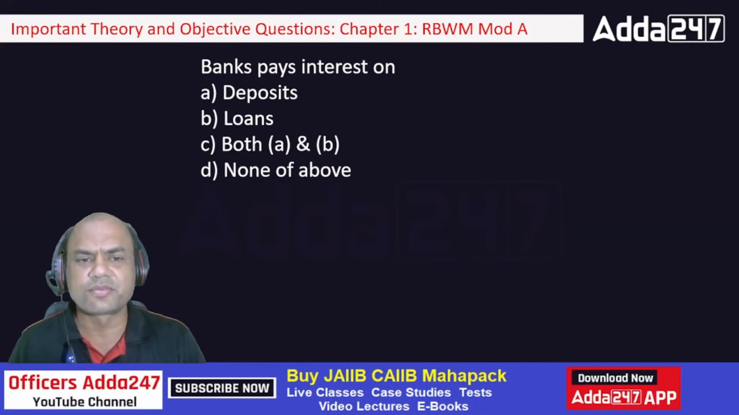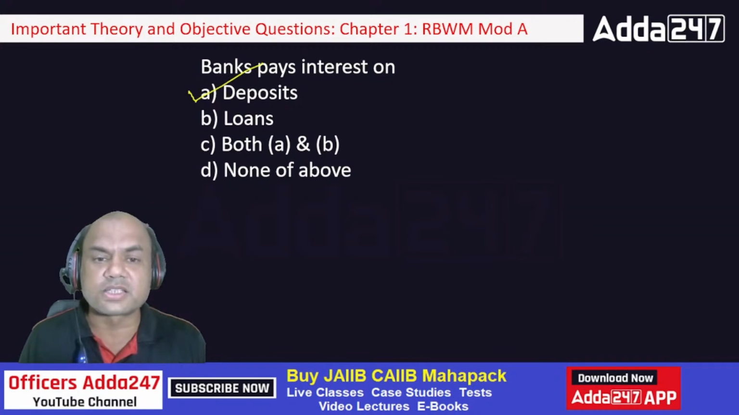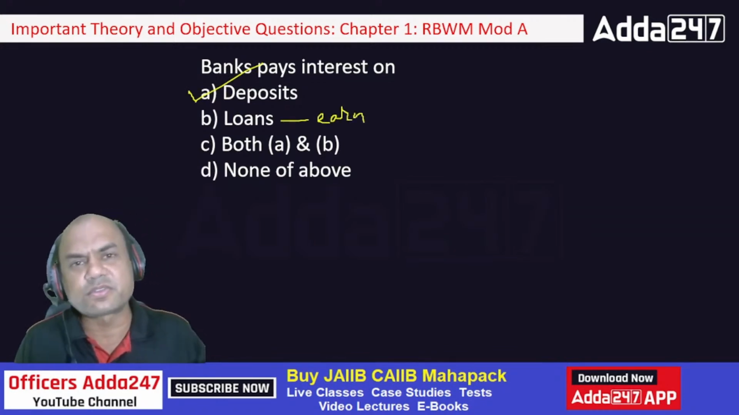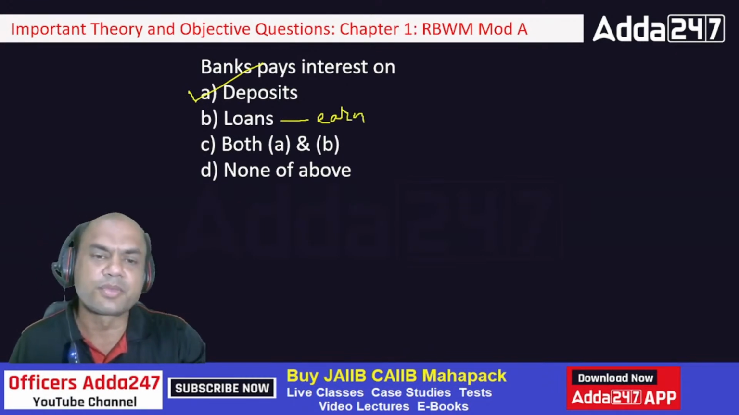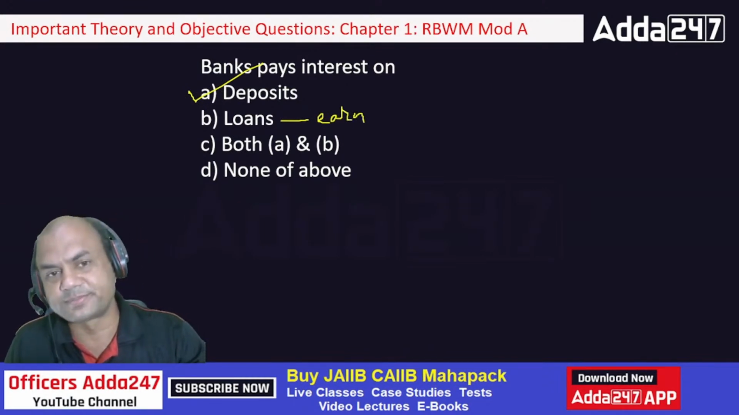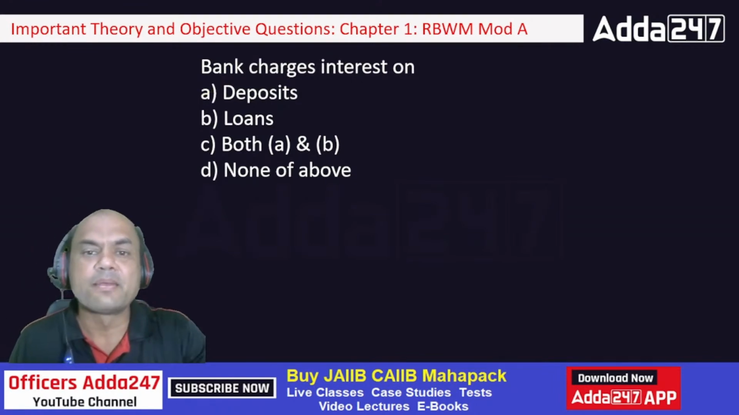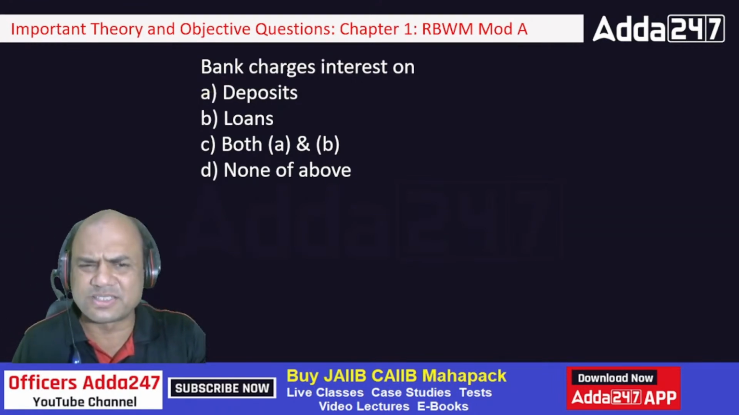Deposits, isn't it? On loans, we earn interest. Here we earn. That is the income source for the bank. Right? That is the basic function, isn't it? Just now I told you. So, it is deposits. The bank charges interest on, obviously, loans. Right? That is the earning.